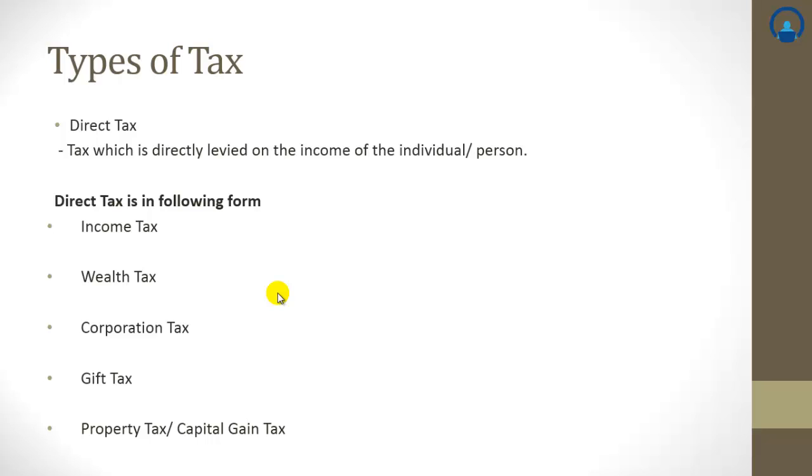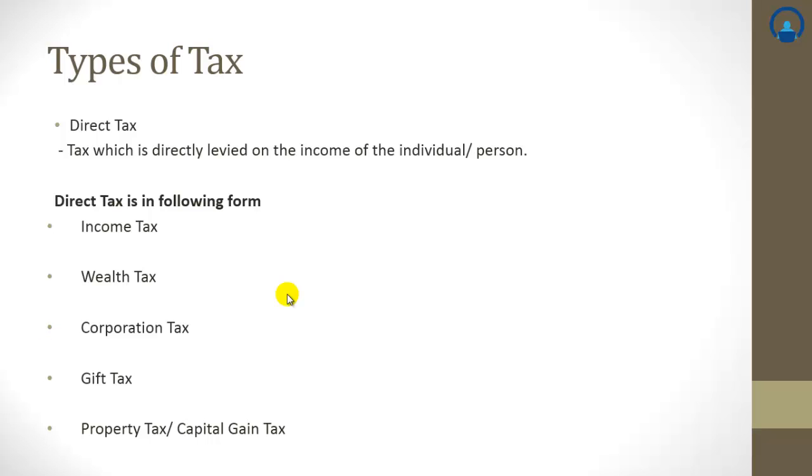So let us understand the different kinds of direct tax. Number one is income tax. Income tax is a tax which is paid on the income earned by an individual or any person mentioned in the earlier slide. Then next we have something called wealth tax, which is similar to capital gain tax. Next is corporation tax.